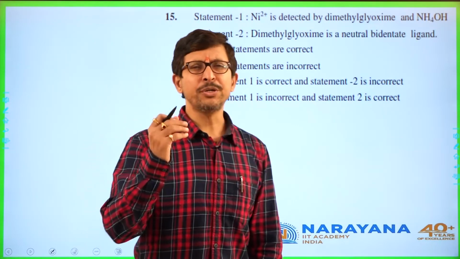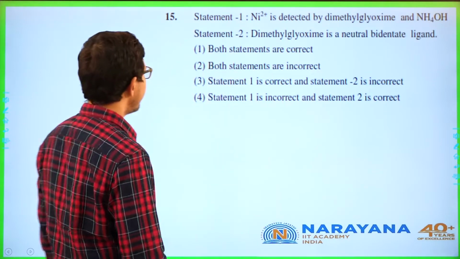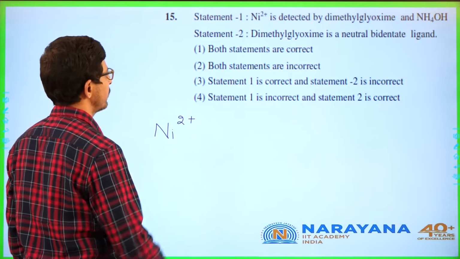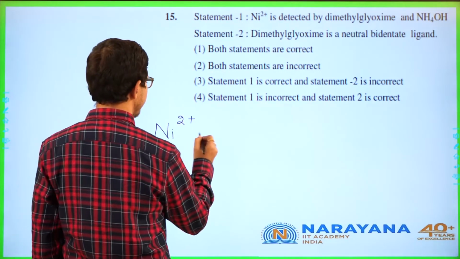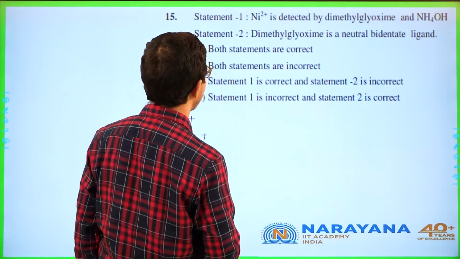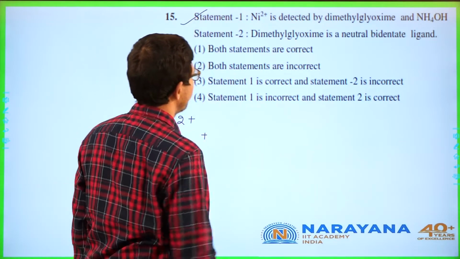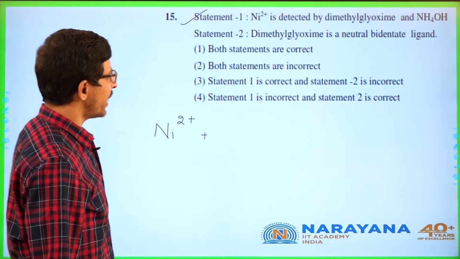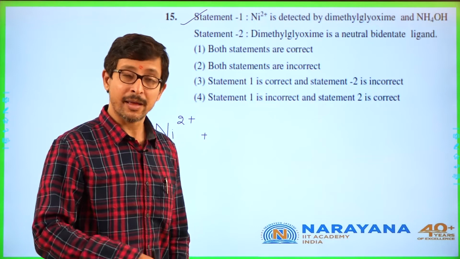It's another beautiful question. Nickel 2 plus is detected by dimethyl glyoxime in NH4OH. Absolutely true. And dimethyl glyoxime is a neutral bidentate ligand. Absolutely true.